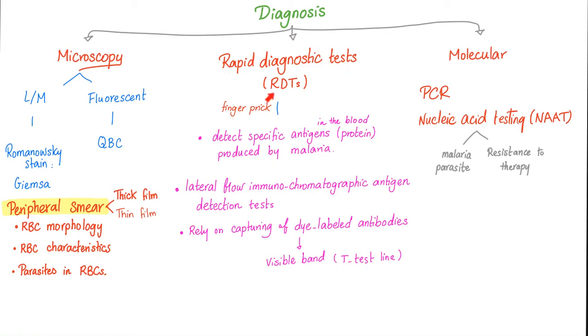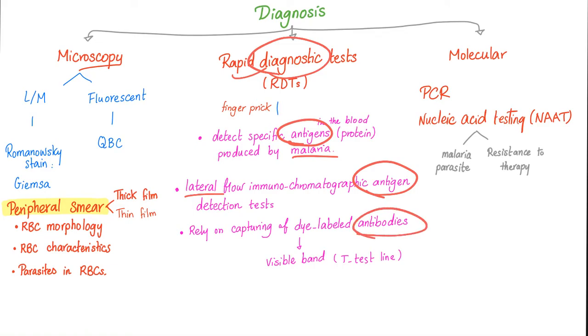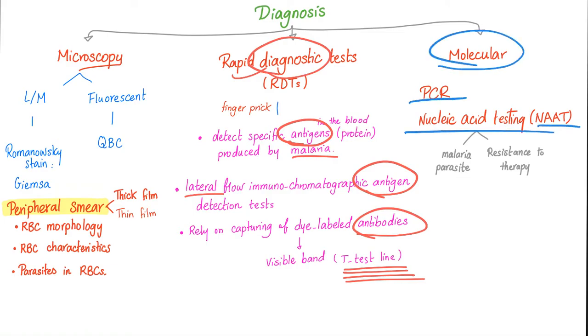The rapid diagnostic test, or RDTs, this is finger prick, and I'm trying to detect what? Antigen. Yeah, this is rapid. Just get me the antigen produced by the malaria. It's called lateral flow immunochromatographic antigen detection test. It relies on capturing of dye-labeled antibodies because it's an antigen-antibody reaction. When the antigen meets the antibody, they form a test line. Then you look at the line and see if it's positive or negative. Molecular PCR and nucleic acid testing, or NAAT, for the malaria parasites and to detect resistance to therapy.